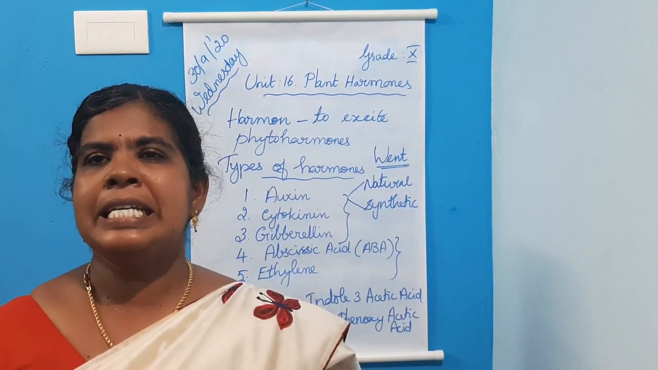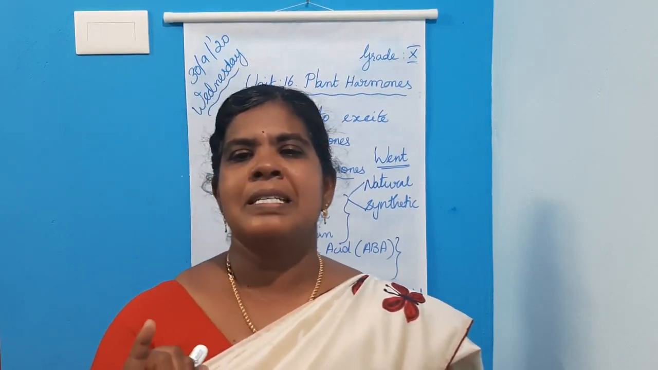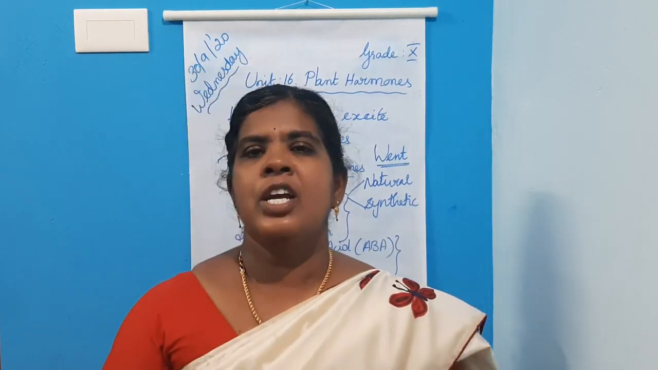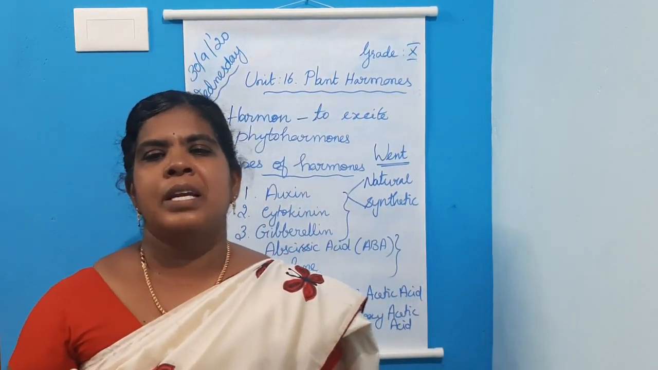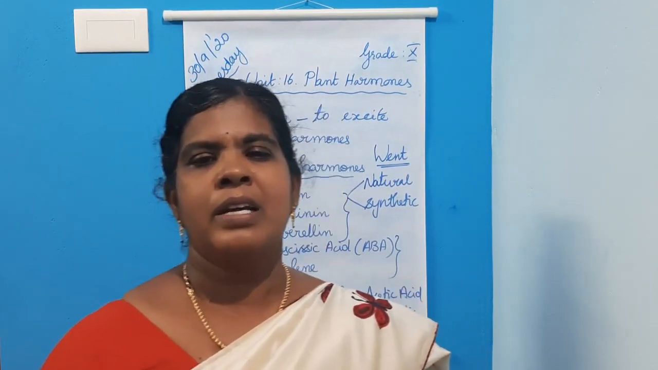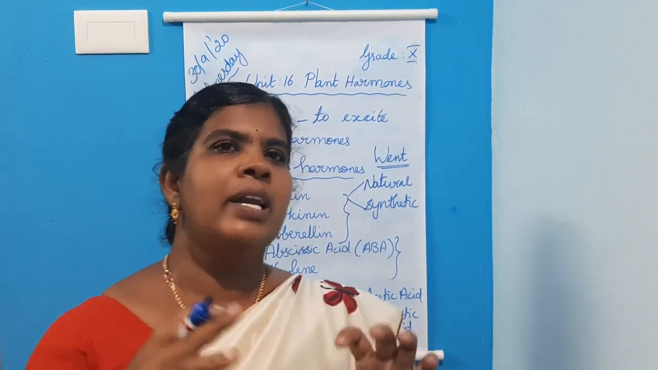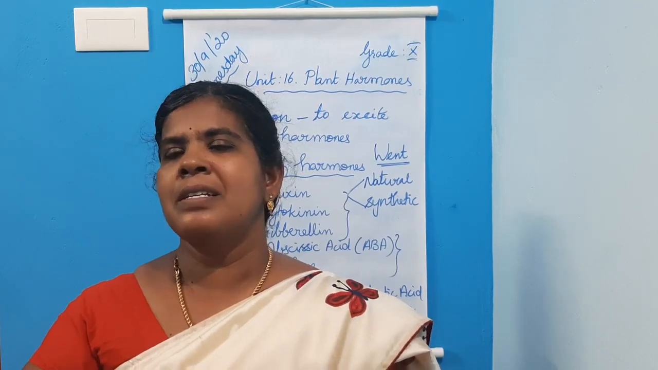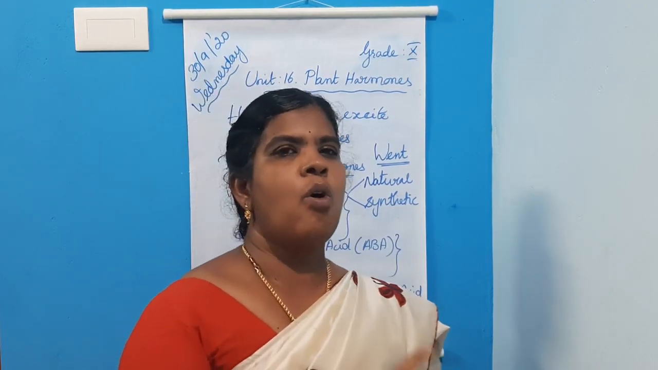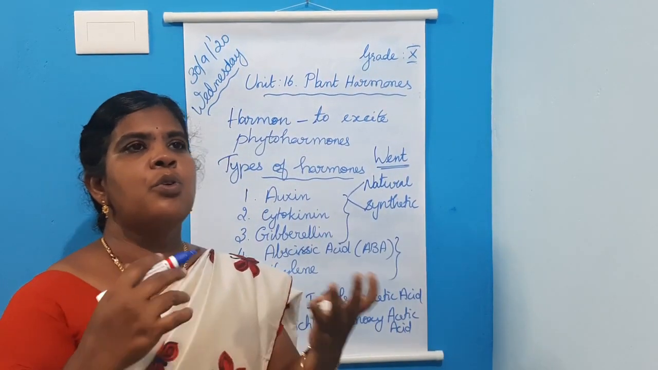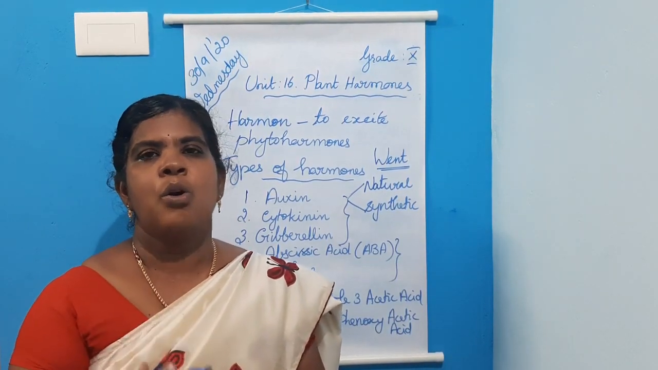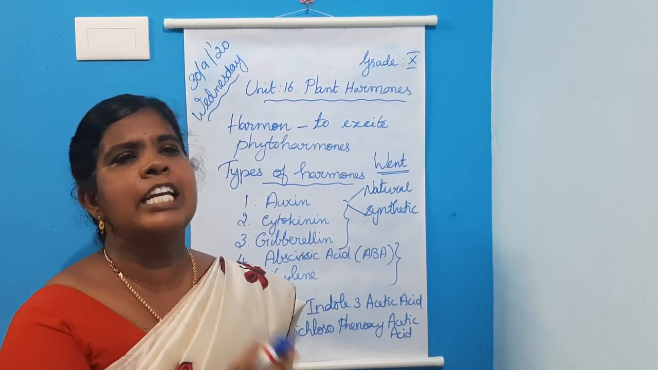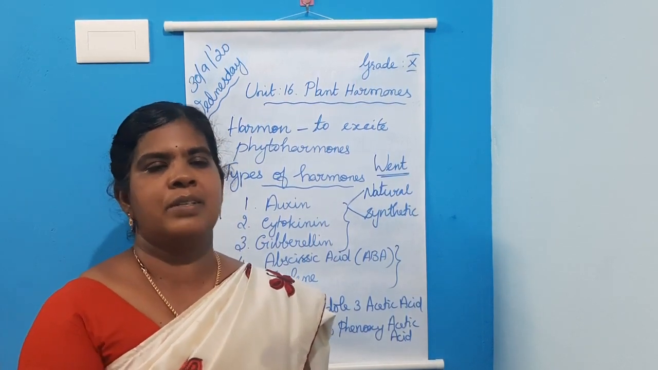First one is it helps in elongation of stem and coleoptile. It is responsible for the elongation of organs, or it helps them to grow. Second one is auxin induces root formation at low concentration. When it is in high concentration, it inhibits the root formation.